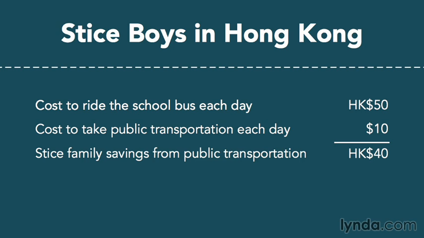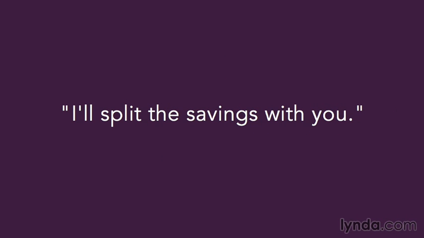So we went out behind the school and we sat in this little pavilion and I explained these numbers to them. So I said, listen, boys, here's what I'll do. It will save our family 40 Hong Kong dollars a day, about $6 US, if you will ride public transportation instead of the school bus. Here's what I'll do. I'll split the savings with you. I'll give you each 20 Hong Kong dollars a day, about $3 US, and I'll keep the other 20. We'll split the savings. Done. Right then and there, they agreed to it.